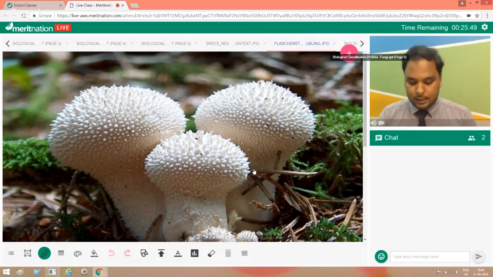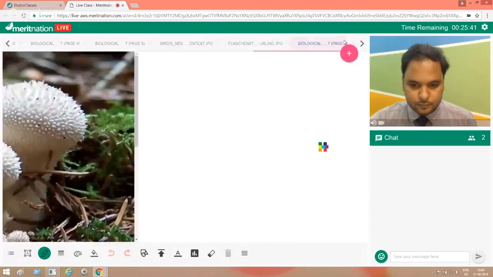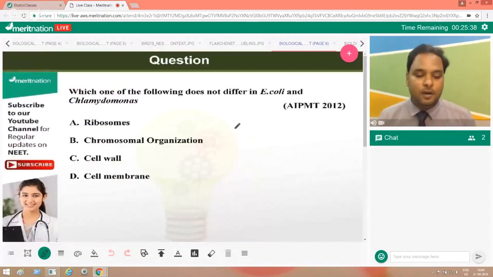Now, let's move to another question. Which one of the following does not differ in E. coli and Chlamydomonas? This is a bonus question for all of you. It is just a small revision from your previous knowledge, previous sessions that we had. So what differs E. coli from Chlamydomonas? I'll not give you the answer. Please give me the answer, what it should be.